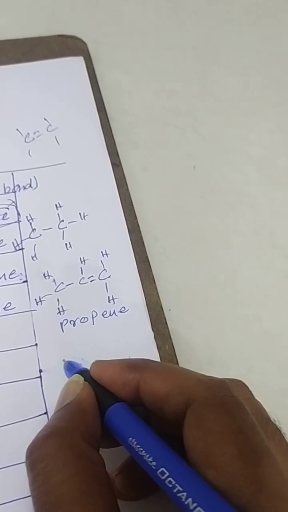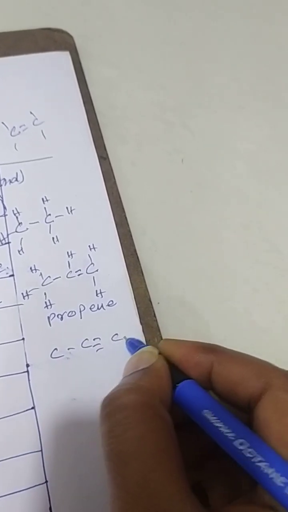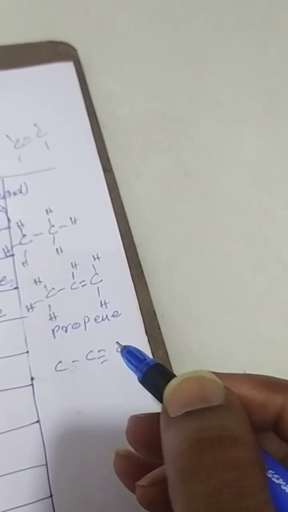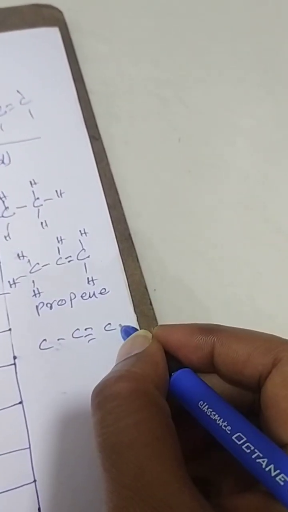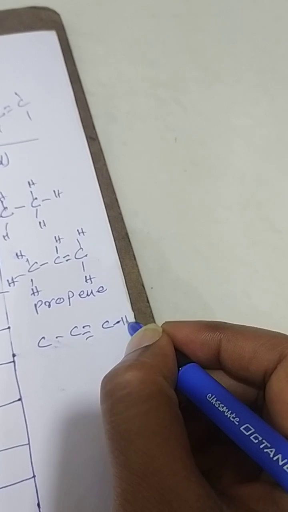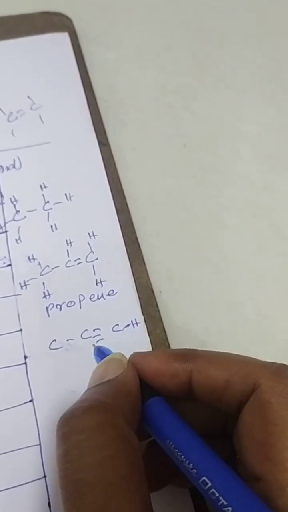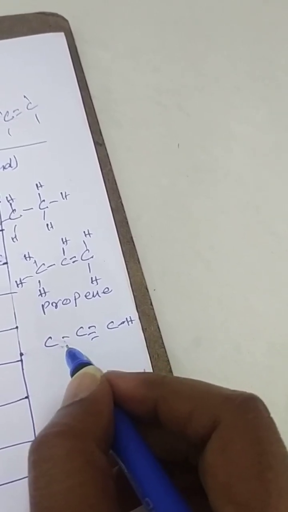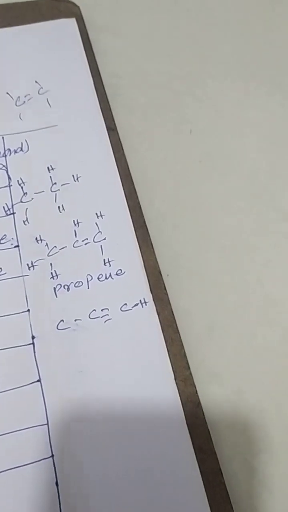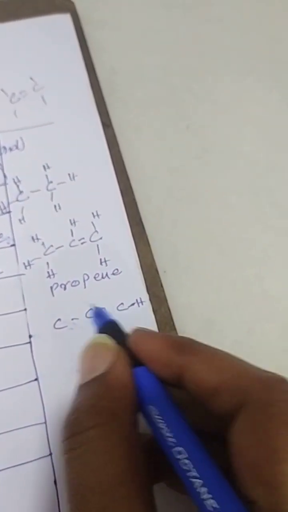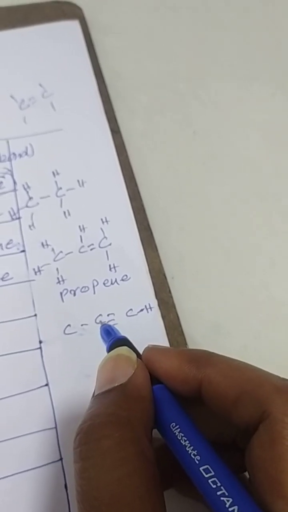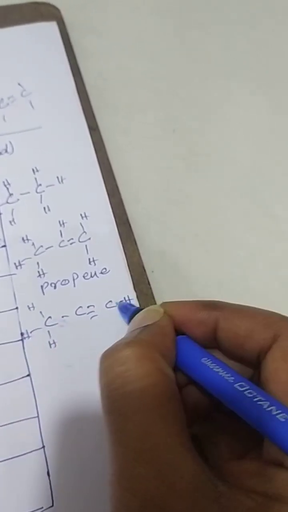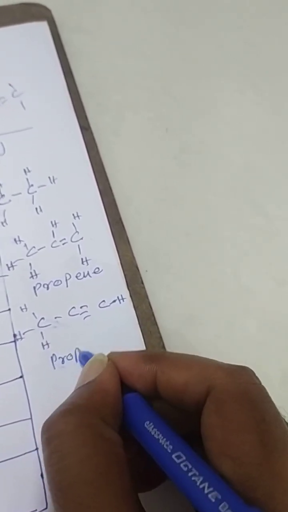If the carbons have a triple bond between them, this triple bond may exist here, or this triple bond may exist here also. That depends upon the carbon and its behavior. At here, this carbon has 3 bonds on this side and 1 bond on this side, so the carbon has completed 4 bonds. So there is no bond for hydrogen here. Here it has 3 hydrogen bonds. So this is called propyne.